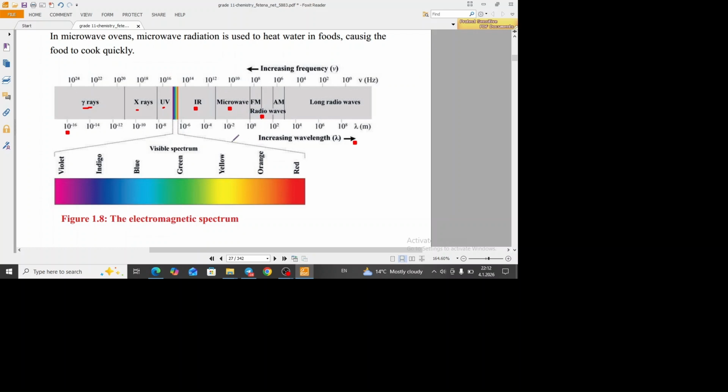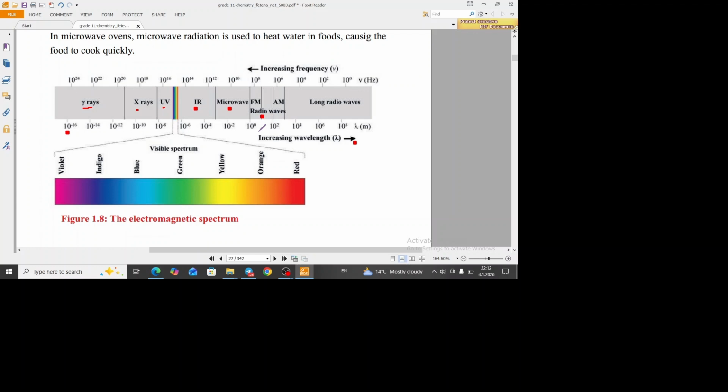The same is true for the frequency. The frequency of gamma ray is greater than that of the frequency of X-rays. The frequency of X-ray is greater than that of the frequency of UV. The frequency of UV is greater than that of the frequency of IR. The frequency of IR is greater than that of the frequency of microwave, and the frequency of microwave is greater than that of the frequency of radio wave.